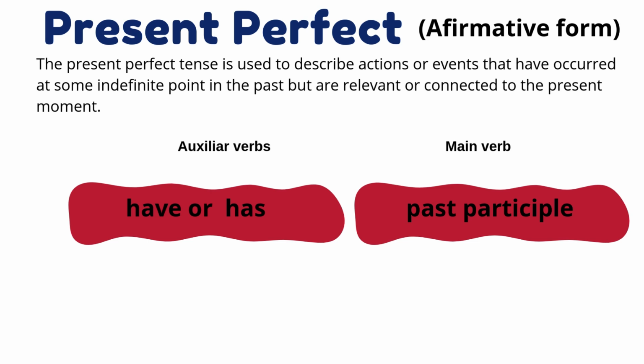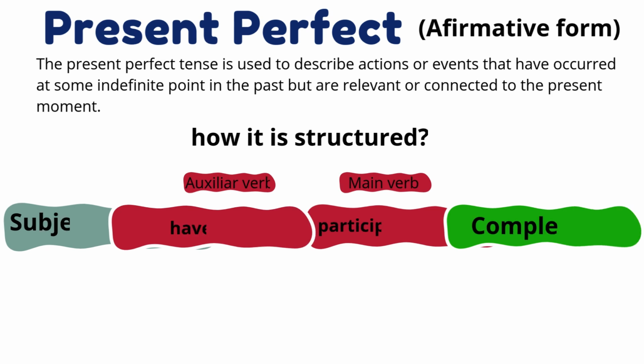How is the correct form? You need auxiliary verbs. Two auxiliary verbs, have and has, and a main verb in the past participle. How is this present perfect structured? You need a subject. Remember subjects. You need have or has as an auxiliary verb. You need a past participle of your main verb and your complement.